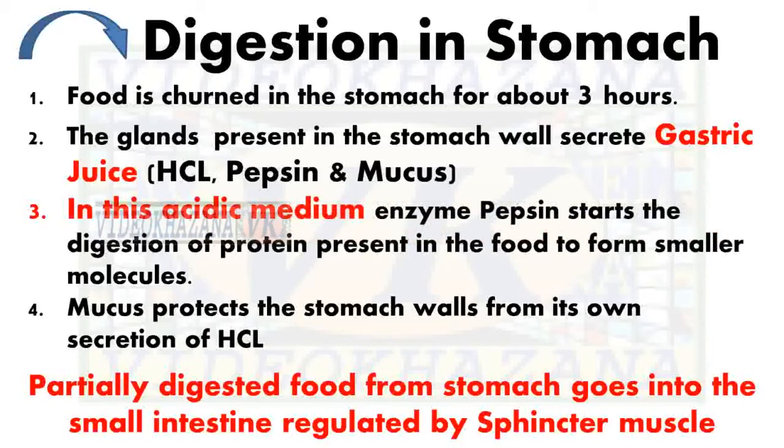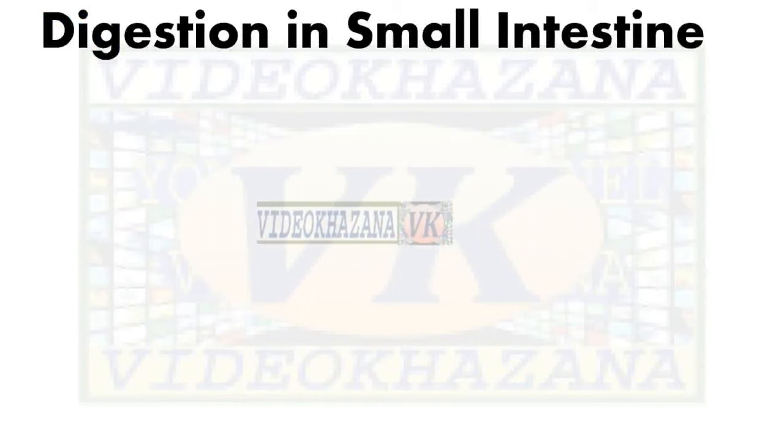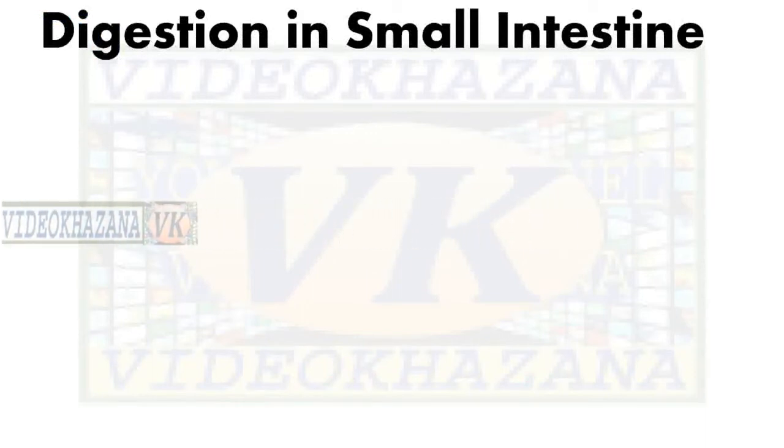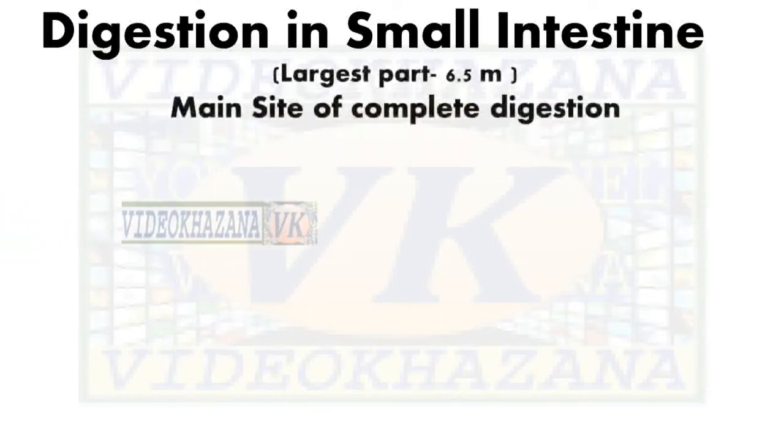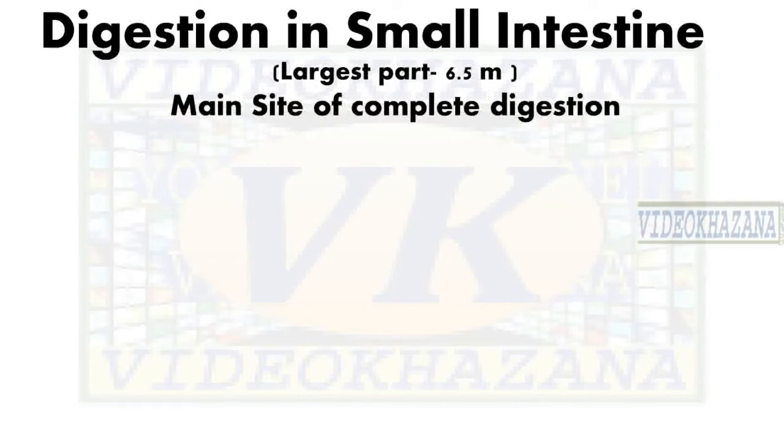So partially digested food from the stomach goes into the small intestine, and this is regulated by the sphincter muscles. Sphincter muscles release it in small amounts into the small intestine. Now food reaches the small intestine. Now digestion begins in the small intestine.